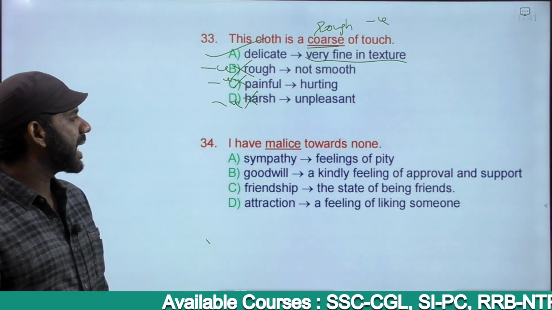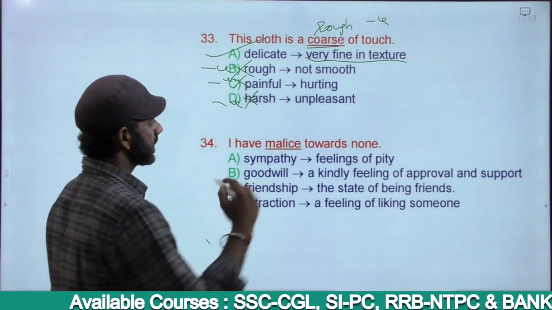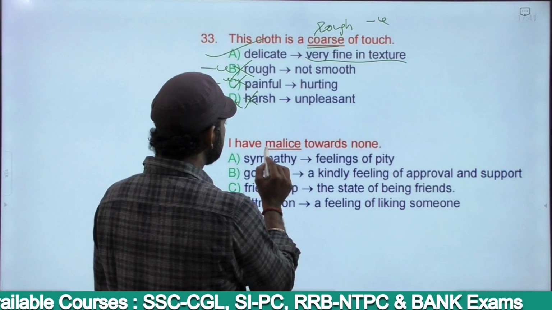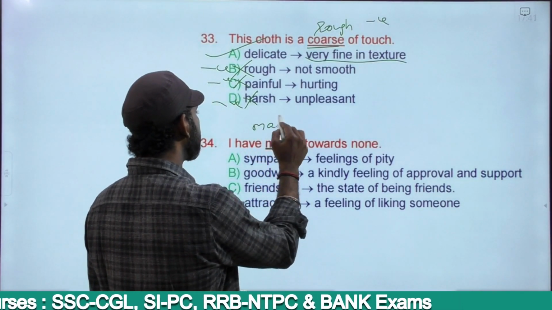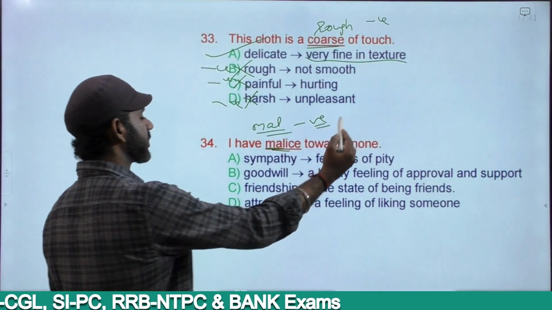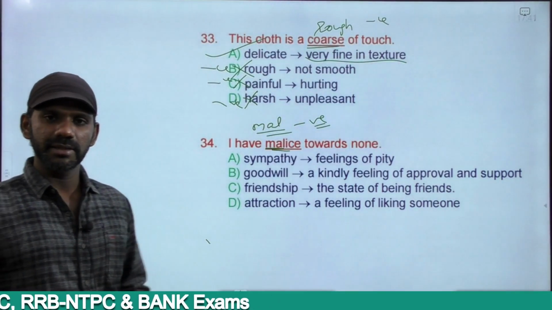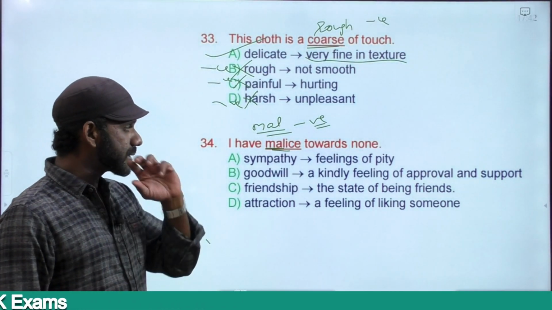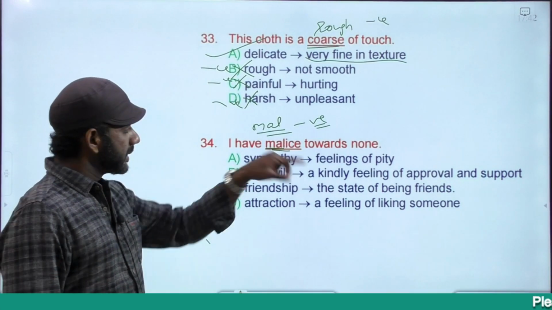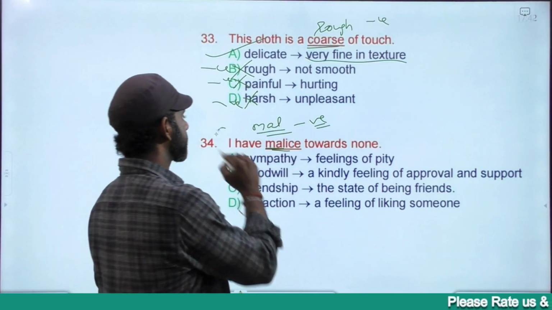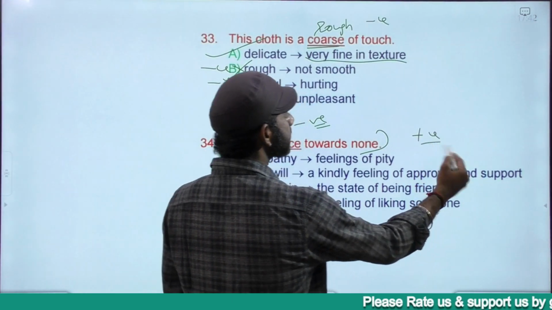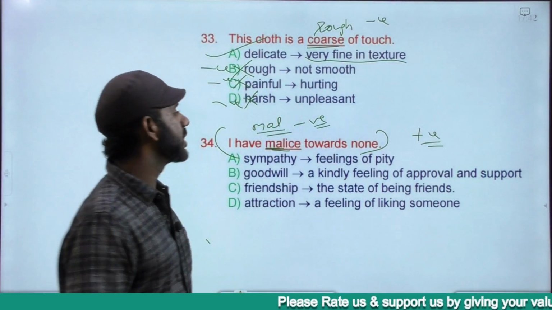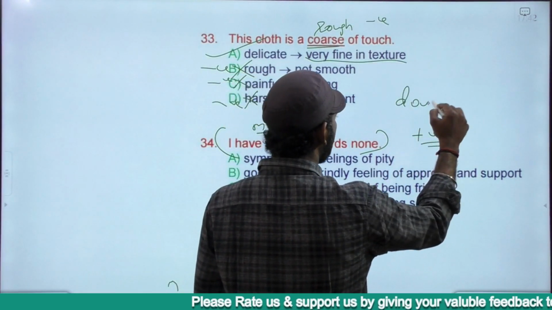I have malice towards none. Malice is a negative word because mal is a negative prefix. Malnutrition, malpractice and all. I have malice towards none. If you notice, the whole sentence is positively charged because of double negation.